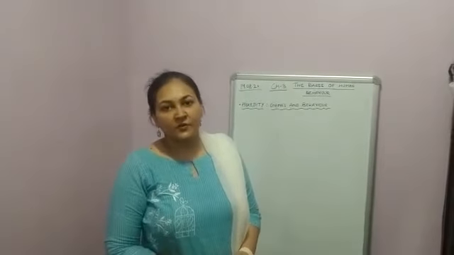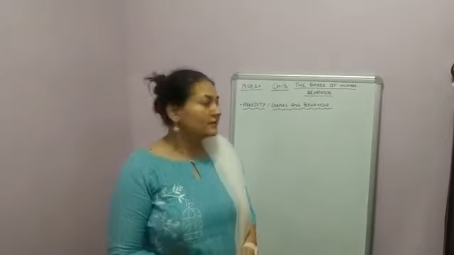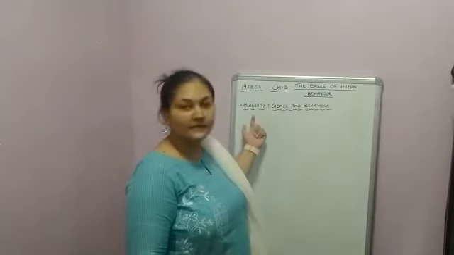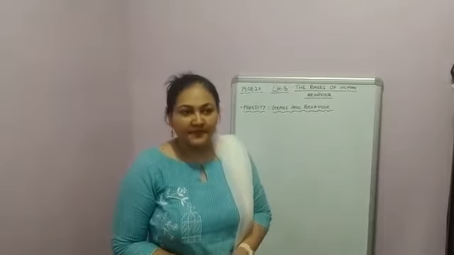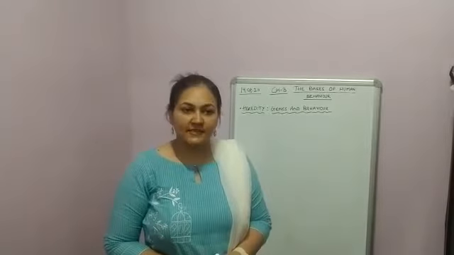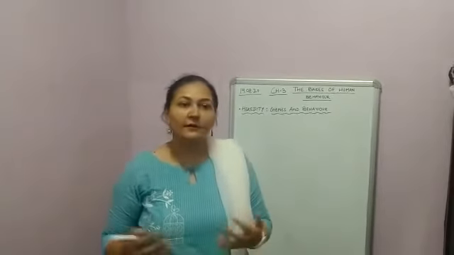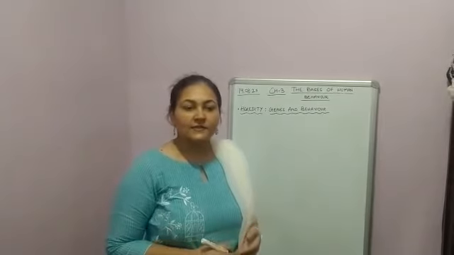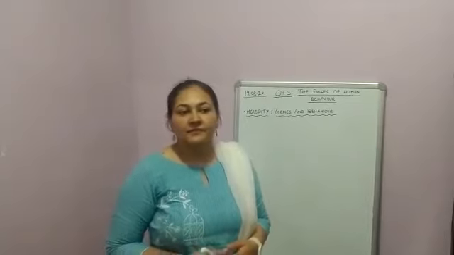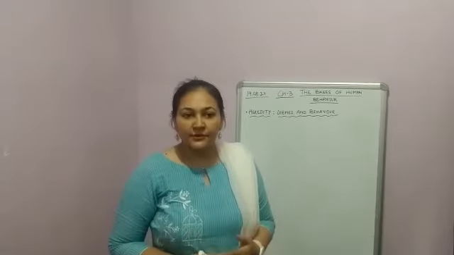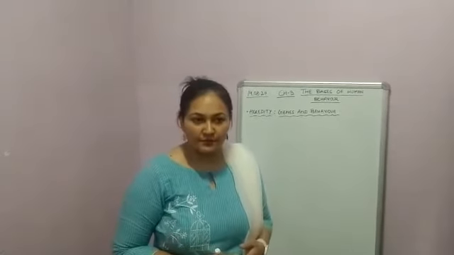Good morning, class 11. After the endocrine system and endocrine glands, we will be studying today heredity, genes and behavior. So what is heredity? Heredity means the total characteristics that we inherit or get from our parents. These characteristics are transmitted through genes or genetic material, as we say it. Genes are the biochemical units of heredity that make up chromosomes.